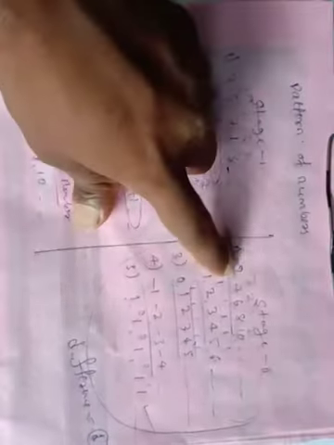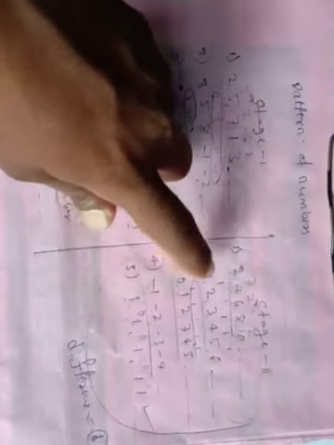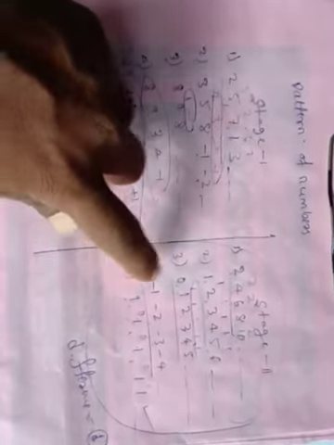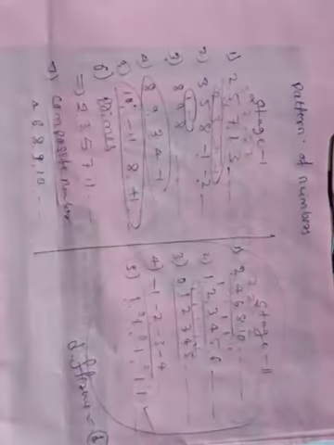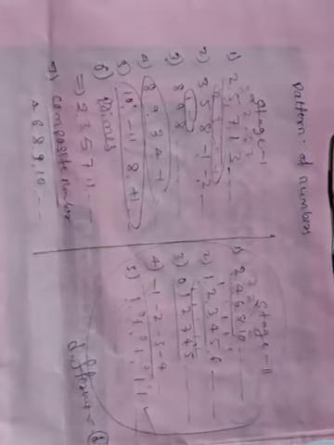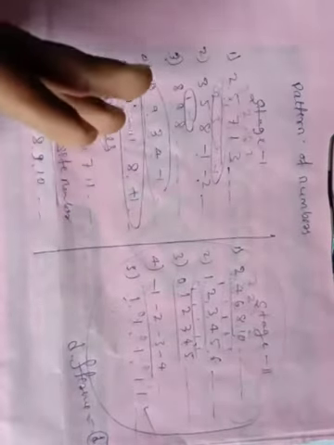For example, this is one progression, this is also one progression, this is also one progression, this also one progression. What is the definition of progression? A progression is a list of numbers formed by adding a number to the preceding one, but not changing the first term. That is progression. There are three types of progressions here.